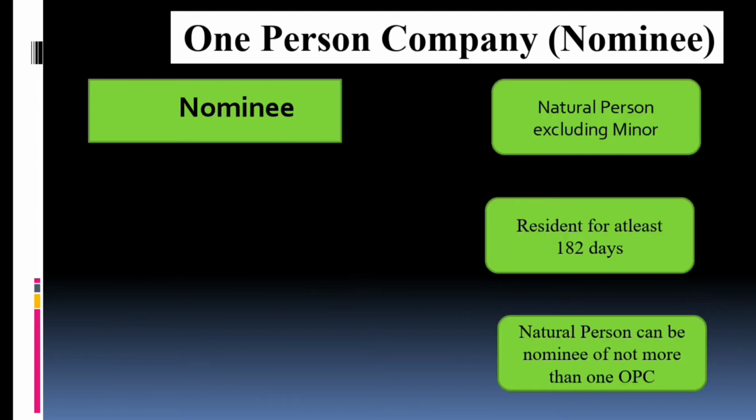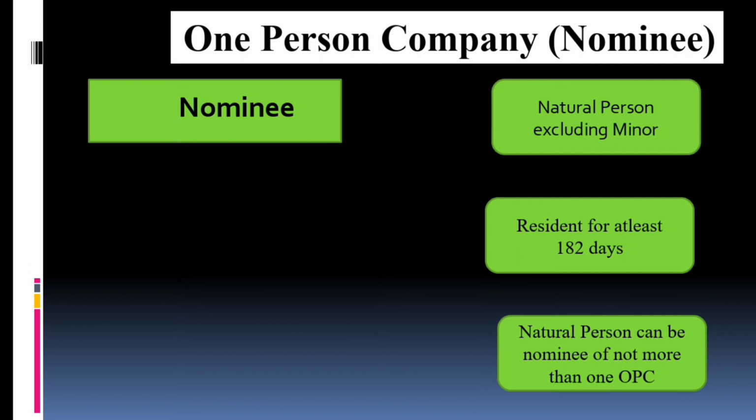Okay, now come again, a short point: the nominee should be a natural person excluding a minor. See, why is a minor not considered as a nominee? Because go to the Contract Act, which says a minor cannot enter into any kind of contract. It means a nominee should be a natural person excluding a minor.